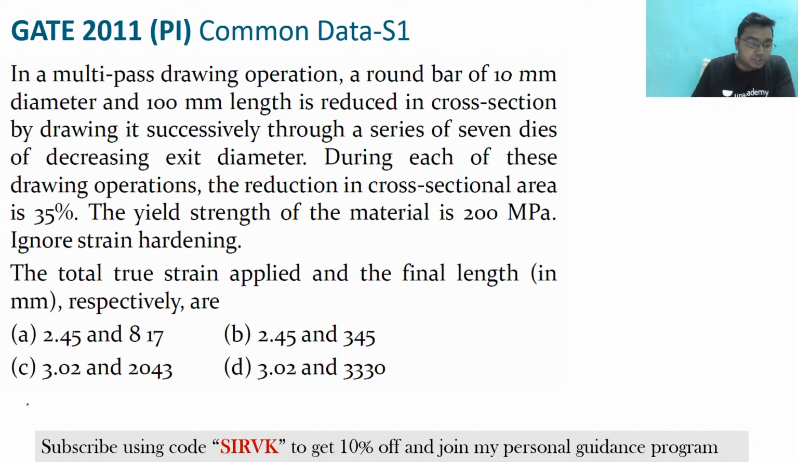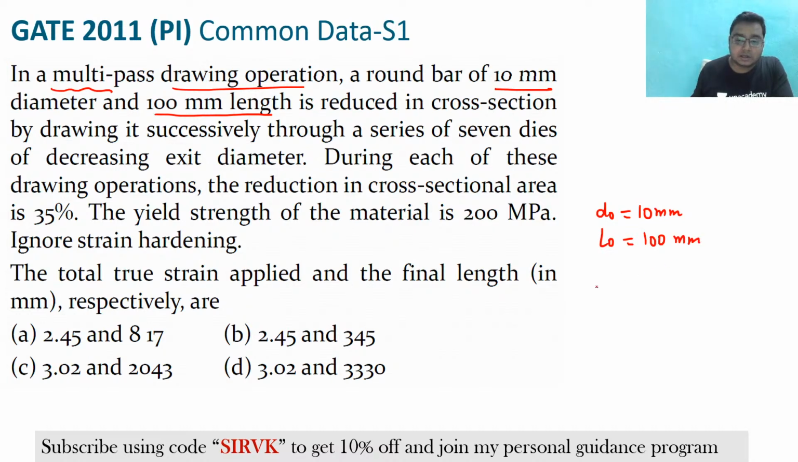See, in this question, a multi-pass drawing operation. So there is a drawing operation and this is a multi-pass drawing operation. A round bar of 10 mm diameter, 100 mm length. Clear? So what is the initial diameter? That is D naught, given as 10 mm. And what is the initial length? That is L naught, what? 100 mm.